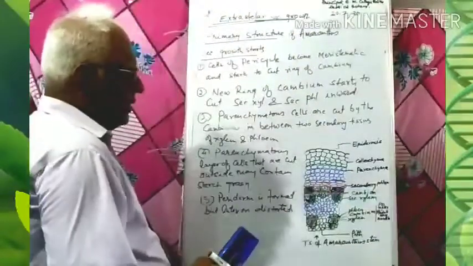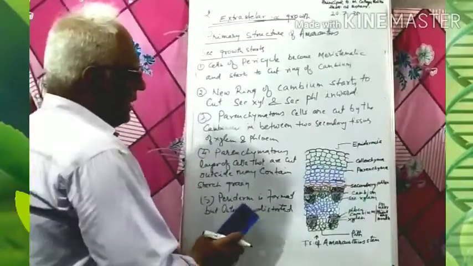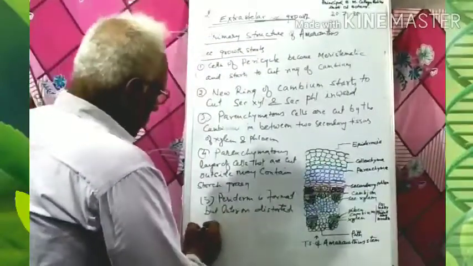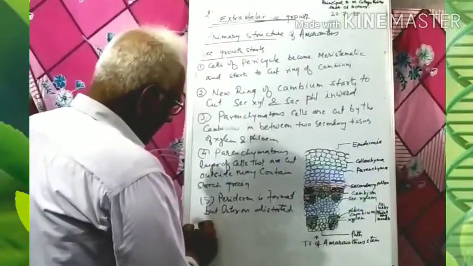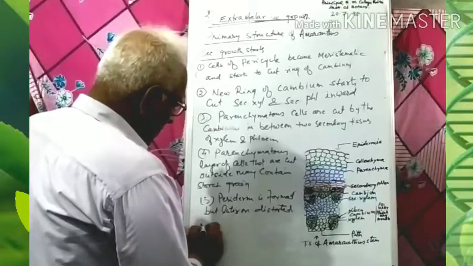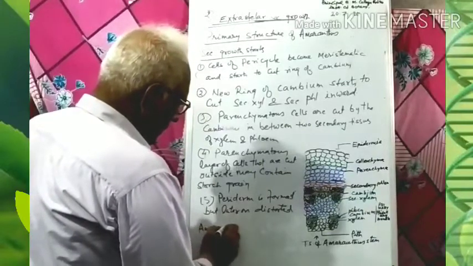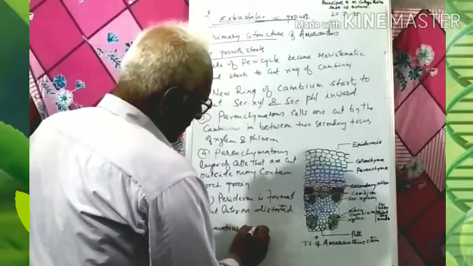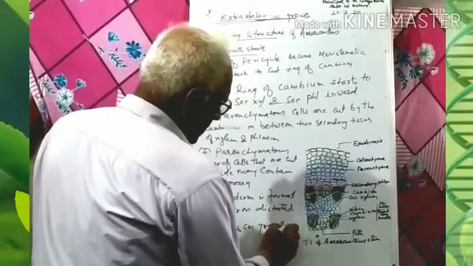Now in the next class, we will start the anomalous secondary growth in root.